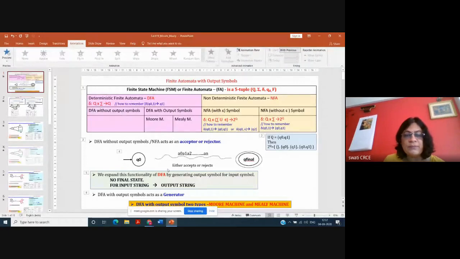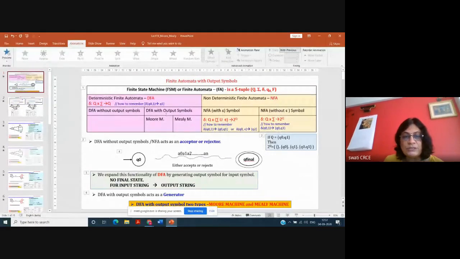DFA without output symbol acts as an acceptor because it accepts a string and reaches the final state. Or it acts as a rejector where it rejects the string and it may go to the dead state or it may remain in an intermediate state. Okay, so it rejects the string. So it can act as an acceptor or rejector.